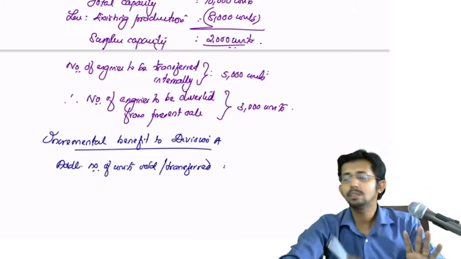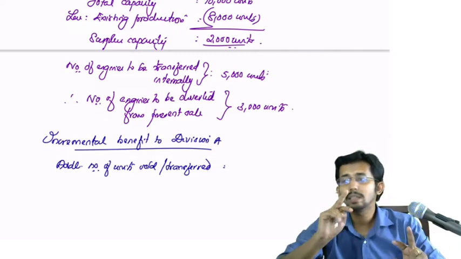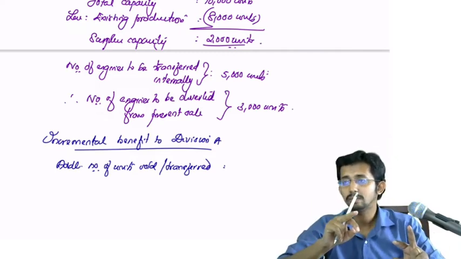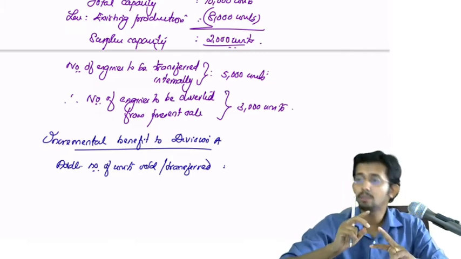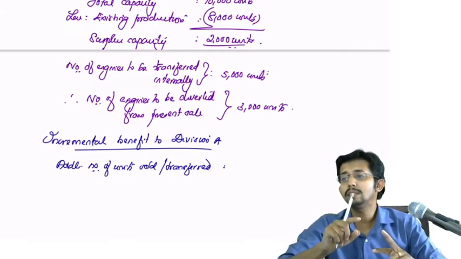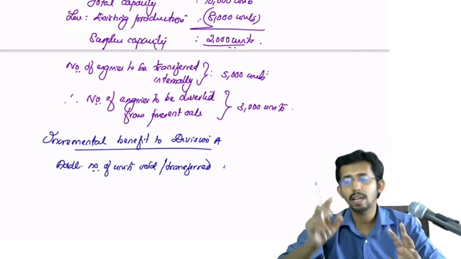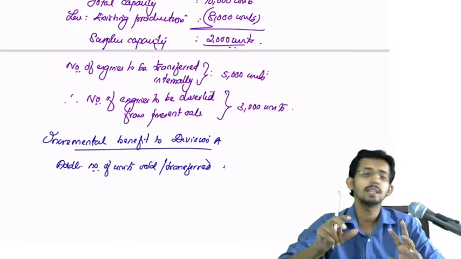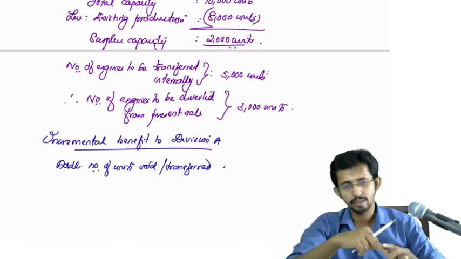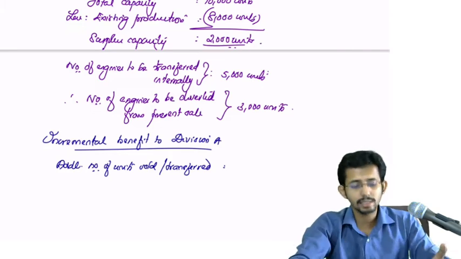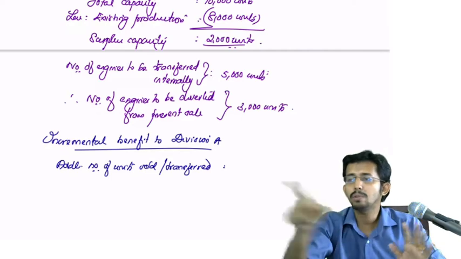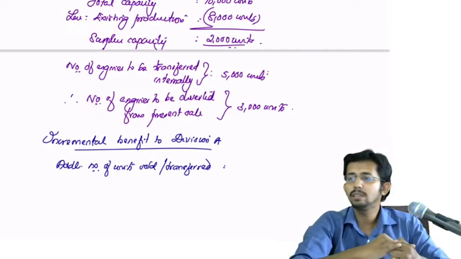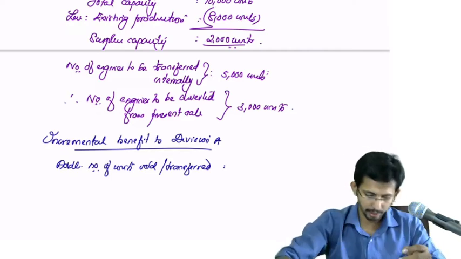Additional units sold is not 5000 units, because out of the 5000 units transferred, 3000 units are taken from the existing production, and the contribution earned for existing production as well as the internal transfer is one and the same. So there is no opportunity cost for these 3000 units which is taken from the existing production.